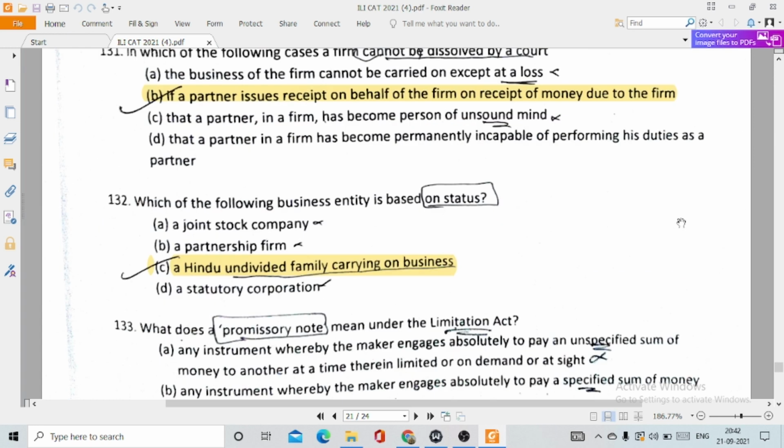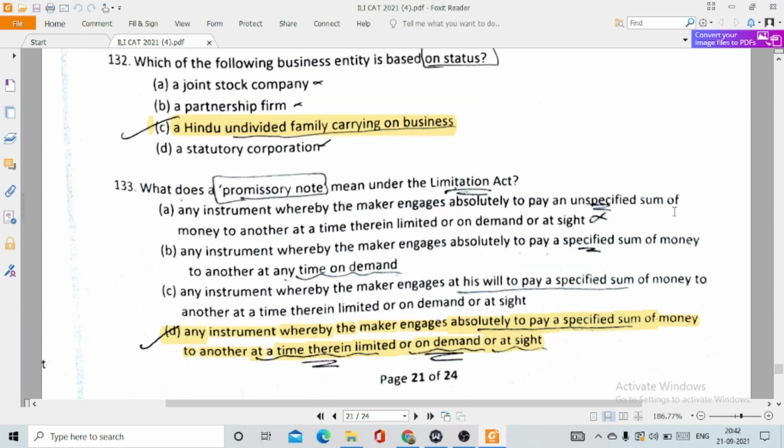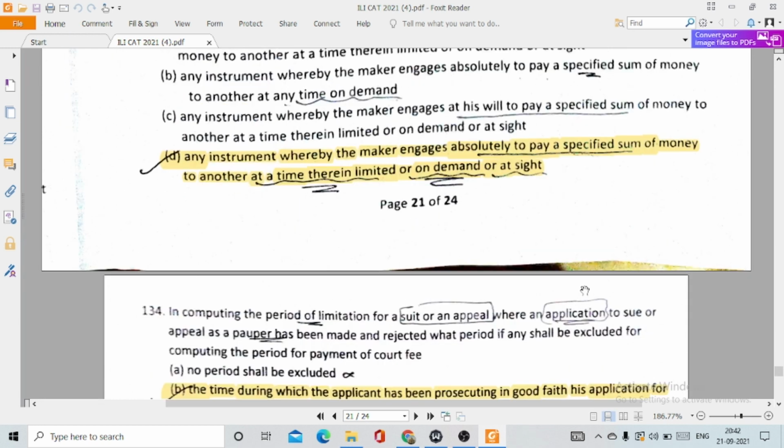Then question number 132. Which of the following business entities is based on status? This is option C, a Hindu undivided family carrying on business. Then question number 133. What does a promissory note mean under the Limitation Act? This is option D. Any instrument whereby the maker engages absolutely to pay a specified sum of money to another at a time therein limited or on demand or at sight.